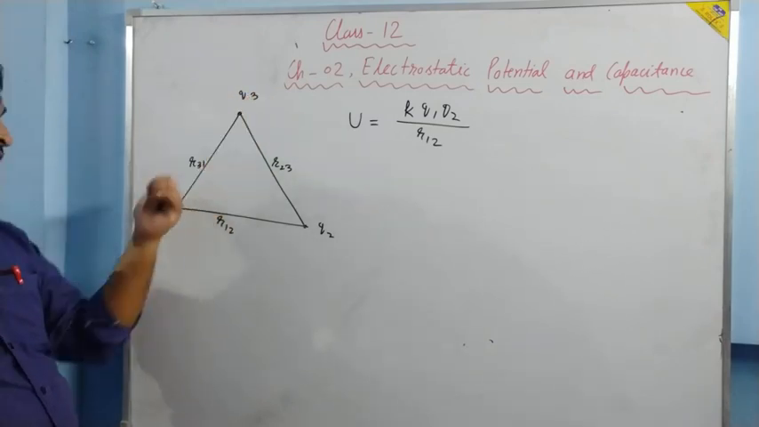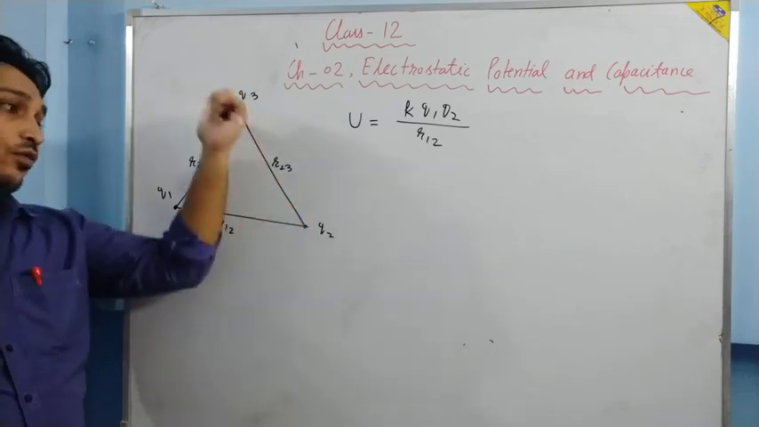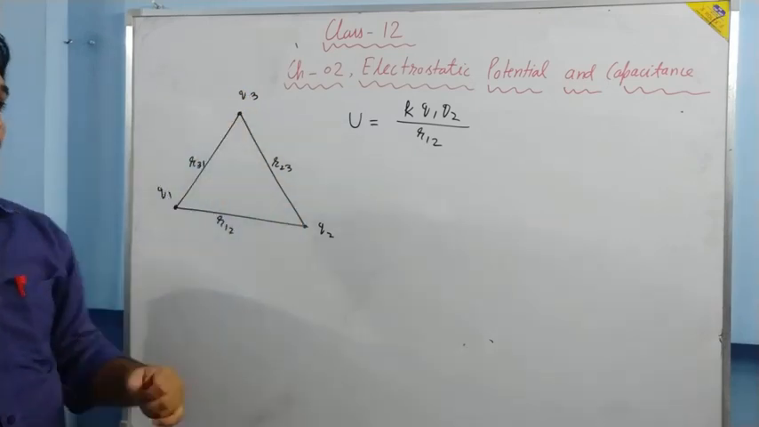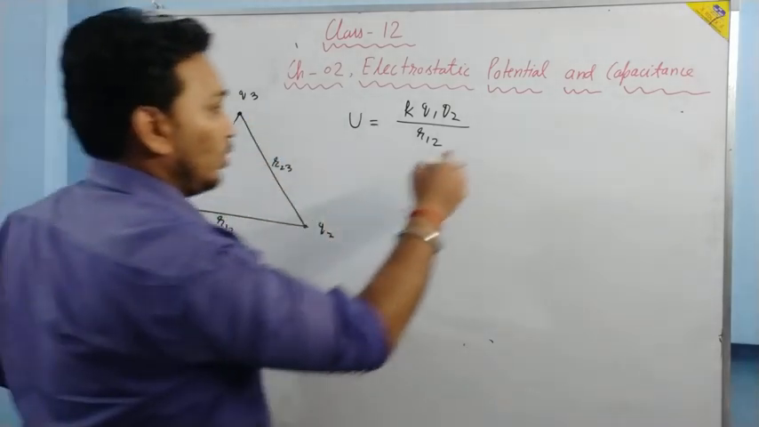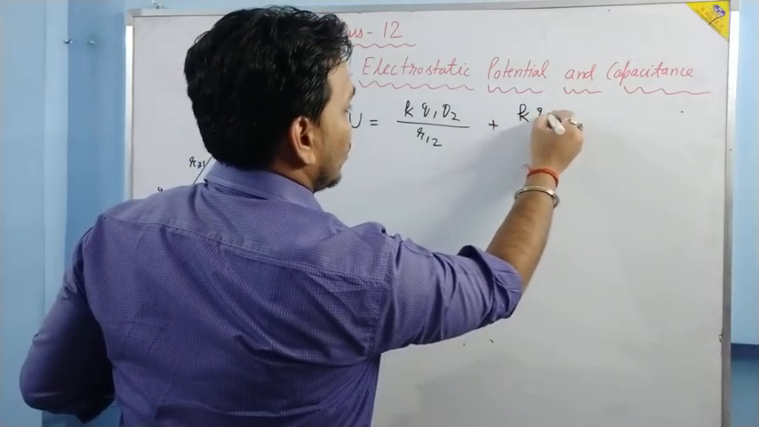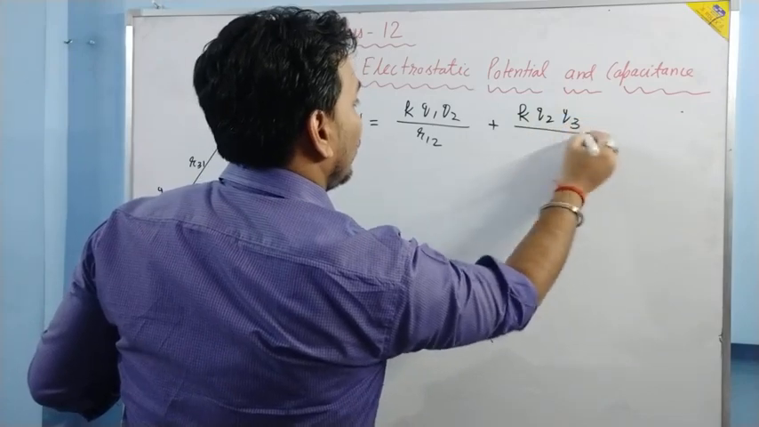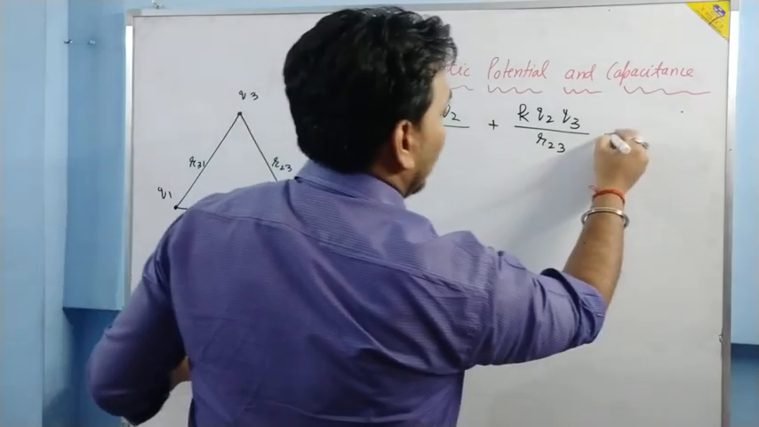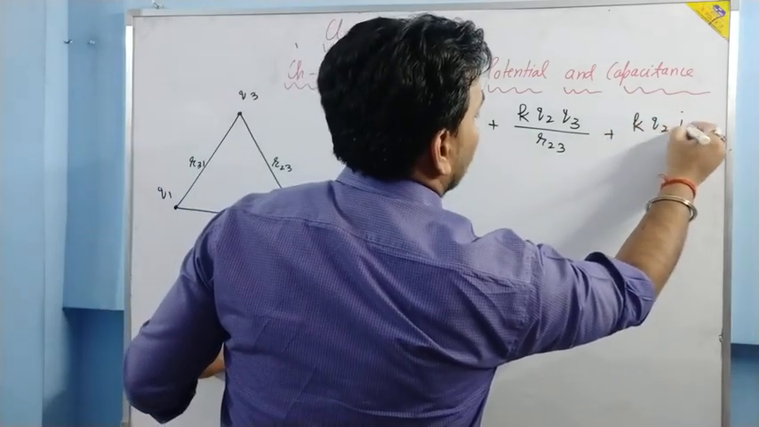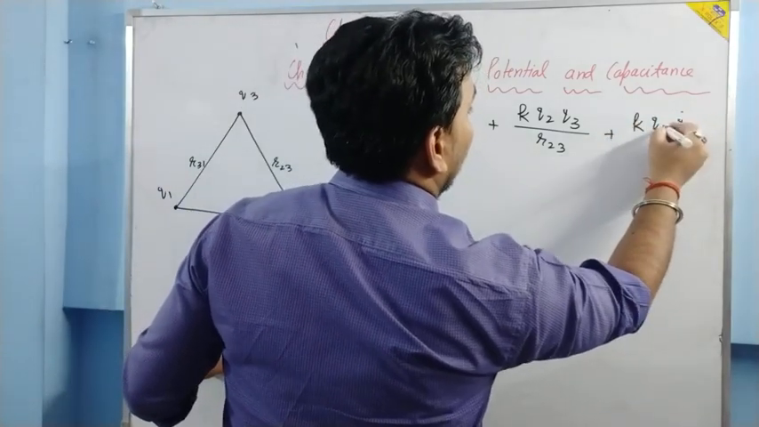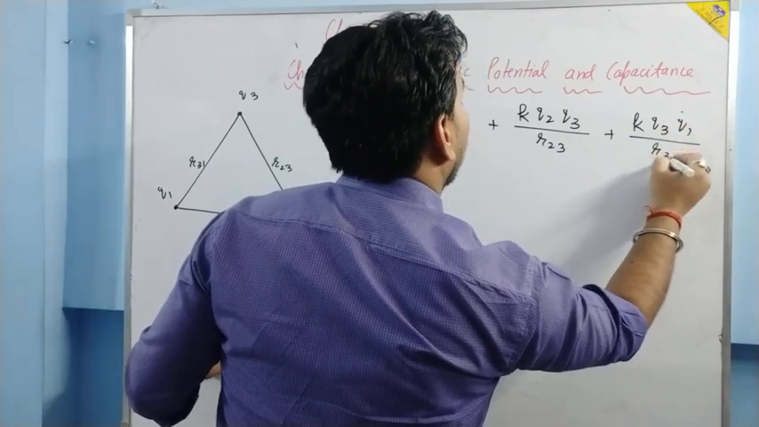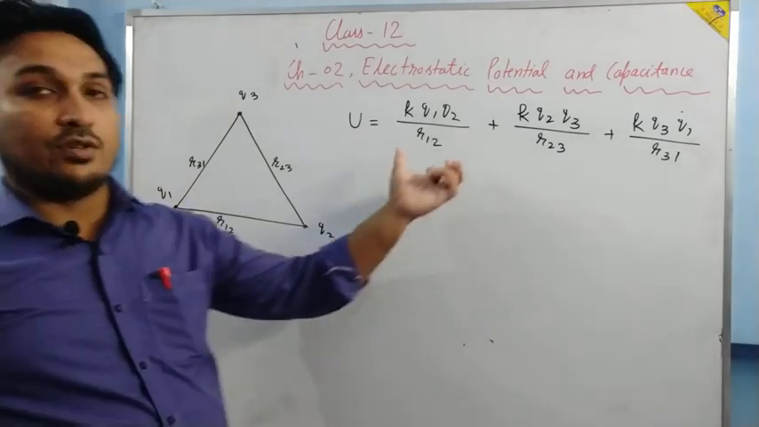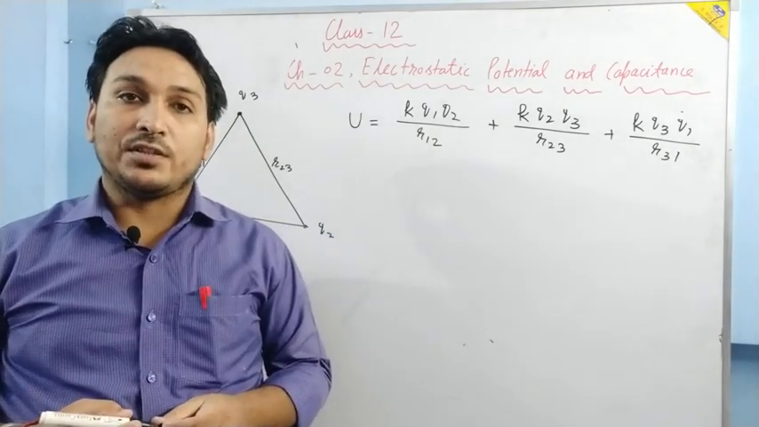When you bring Q3, you have to do work against Q1, and you have to do work against Q2. So for Q2, the potential energy stored will be K Q2 Q3 upon R23, and against Q1 the work done or the potential energy will be K Q3 Q1 upon R31. Okay, so this is the expression for the potential energy for a 3-point charge system.